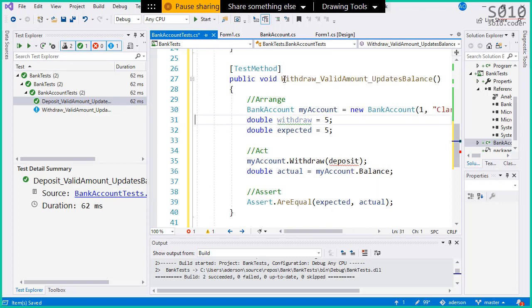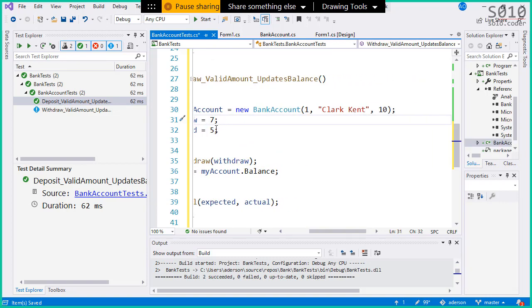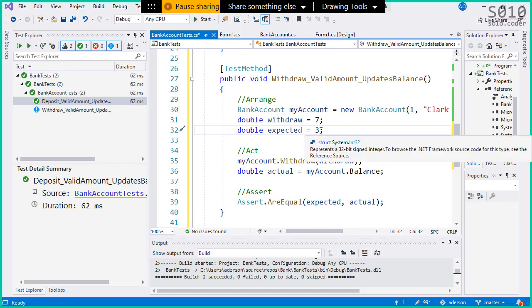Okay, so we're gonna withdraw this amount here, and we're gonna check. Actually, let's break this down a little bit better. So let's withdraw 7, and we expect 3. Okay, so we have 10, withdraw 7, and then we're gonna expect 3.